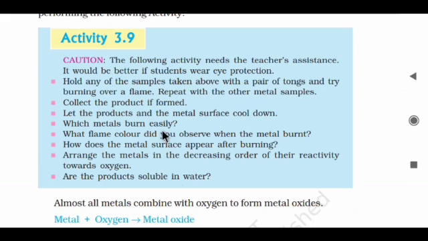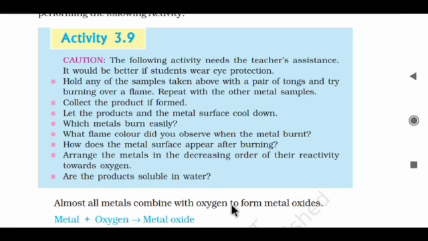Which metal burned easily? Observe it. What flame colour did you observe when the metal burned? Is there a different colour in each case of metal burning? Mark all these points. How does the metal surface appear after burning? Arrange the metals in decreasing order of their reactivity towards oxygen. Are the products soluble in water? If any product is formed and you collected it, check whether they are all soluble in water or not.